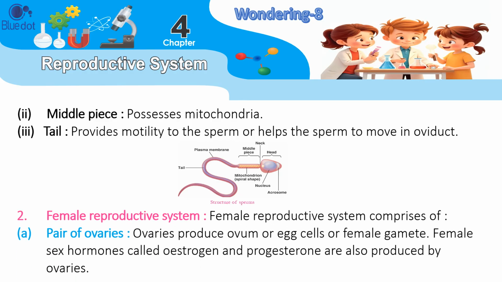2. Female reproductive system. The female reproductive system comprises: A. A pair of ovaries. Ovaries produce ovum or egg cells, the female gamete. Female sex hormones called estrogen and progesterone are also produced by the ovaries.